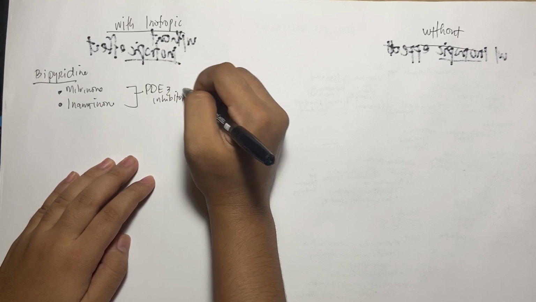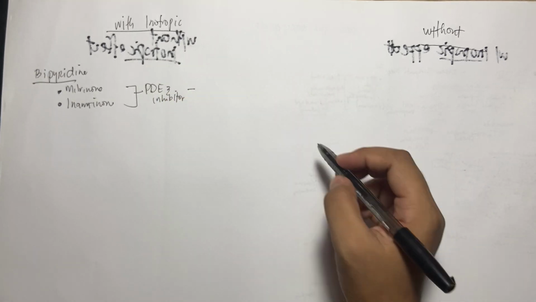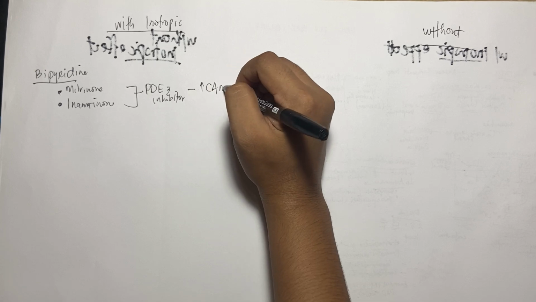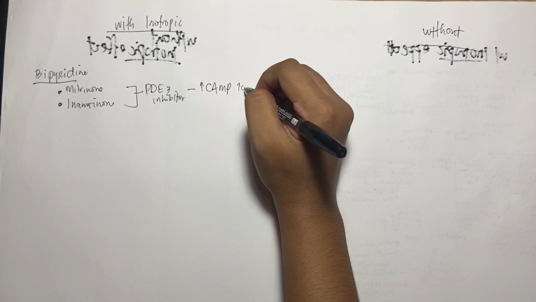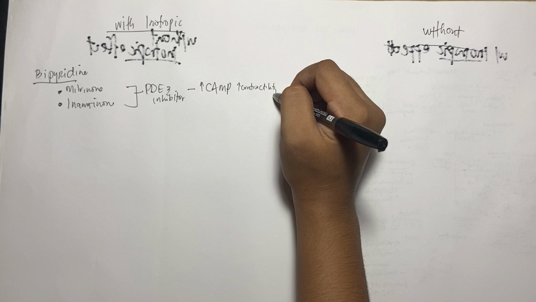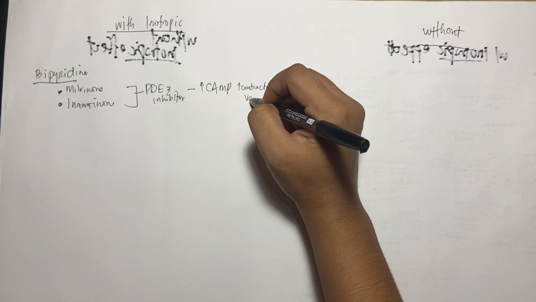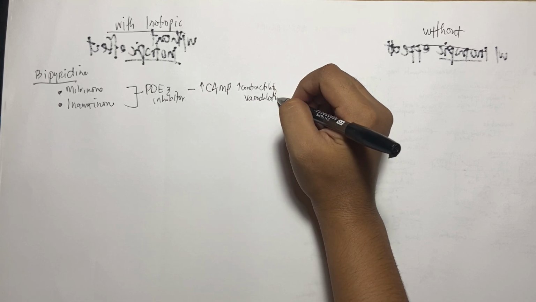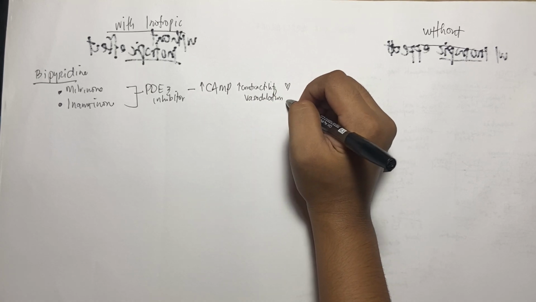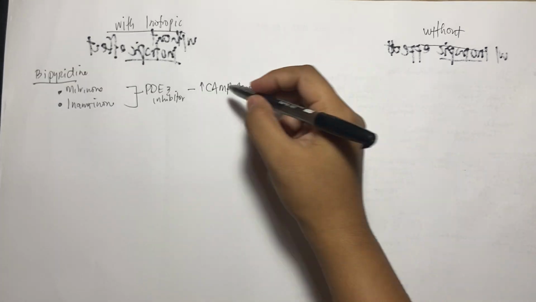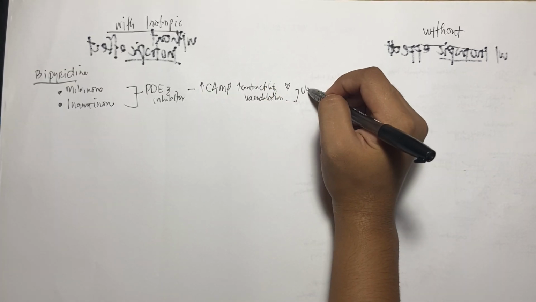Take note, 3. They are capable of increasing cAMP, thereby increasing contractility and vasodilation. So, contractility in the heart, vasodilation in the vessels. Okay? So, they are termed vasodilators.